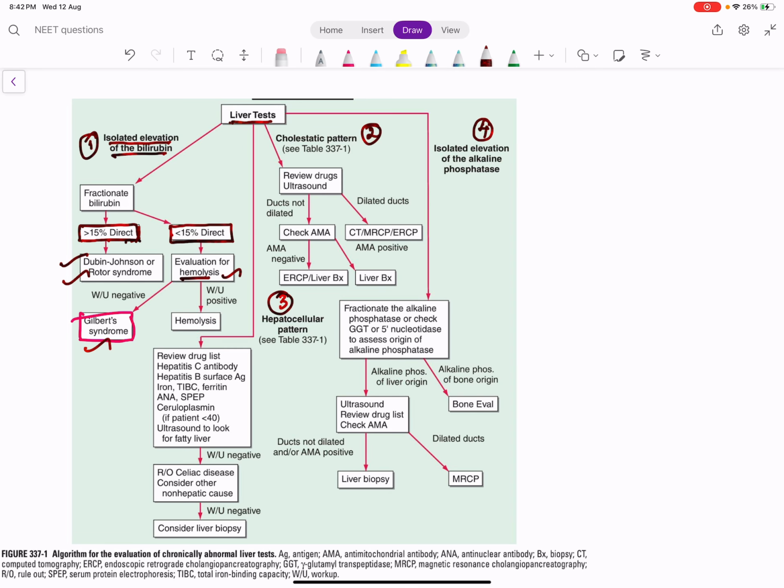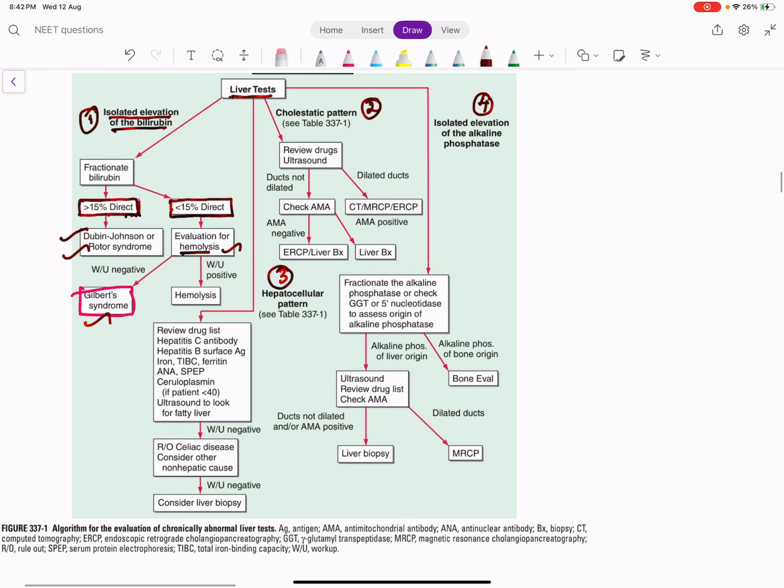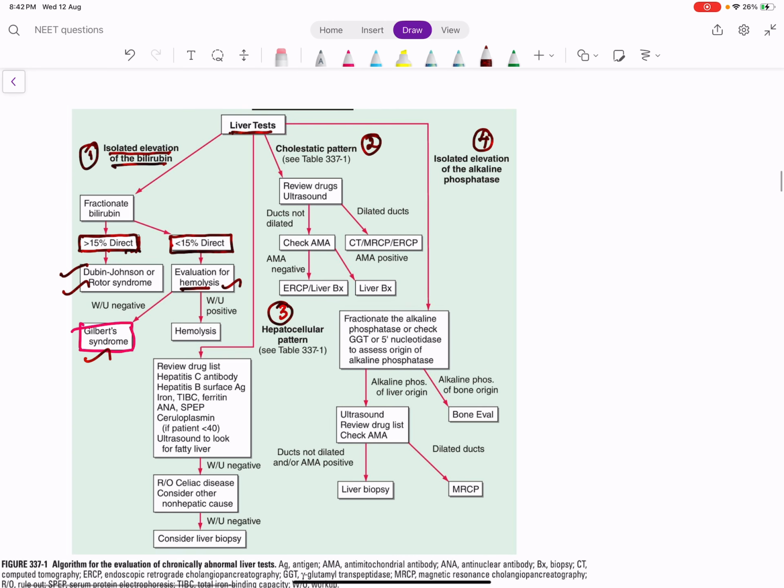If it is a liver disease where AST, ALT or ALP is abnormal plus bilirubin is abnormal, then think about the pattern. If it is a cholestatic pattern, as I told you, it is almost always a surgical condition. So the first thing you have to do is look at the drugs that cause cholestasis, see an ultrasound or do MRCP or ERCP if problematic, right?